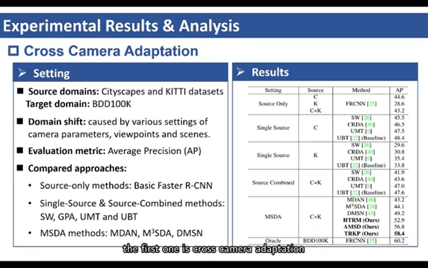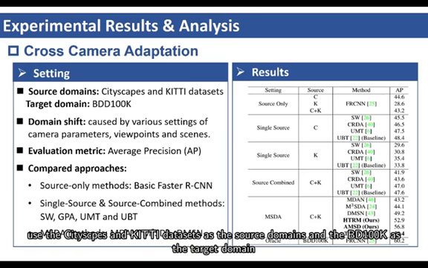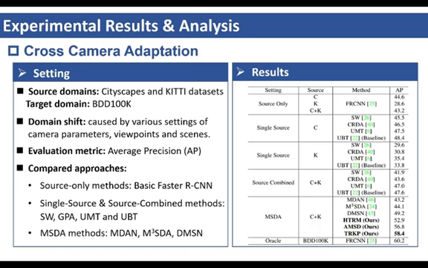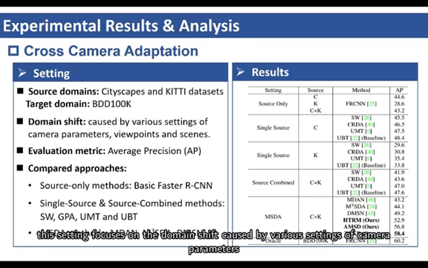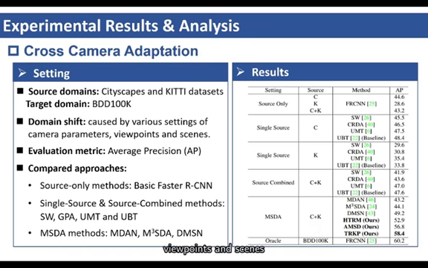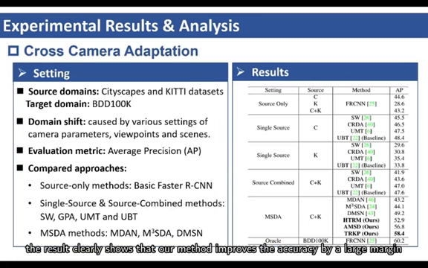To evaluate the performance of the proposed method, we conduct experiments under three different settings. The first one is cross-camera adaptation. We use the Cityscapes and KITTI datasets as the source domains and the BDD100K as the target domain. This setting focuses on the domain shift caused by various settings of camera parameters, viewpoints, and scenes. The results clearly show that our method improves the accuracy by a large margin.